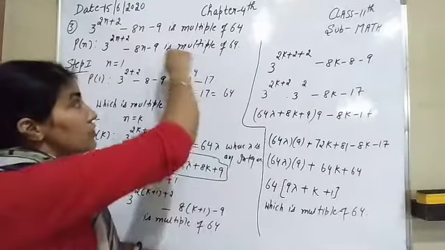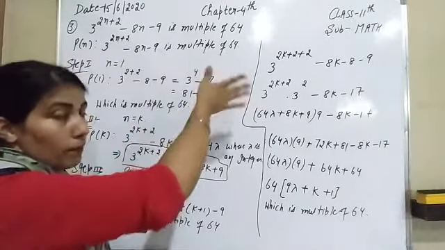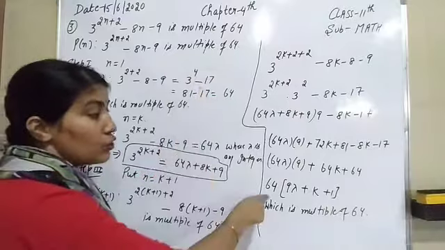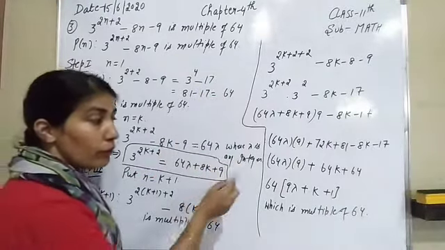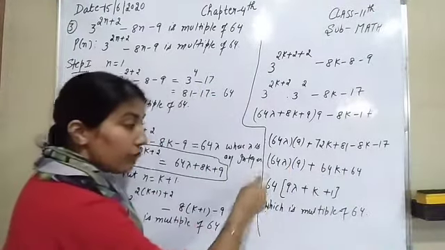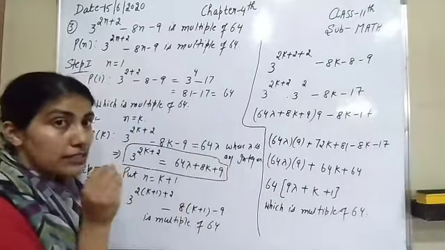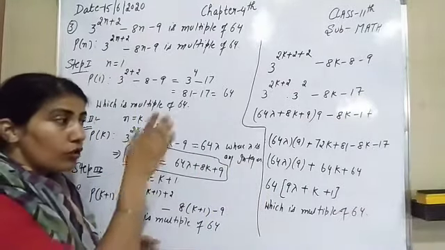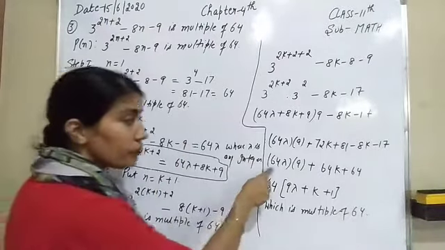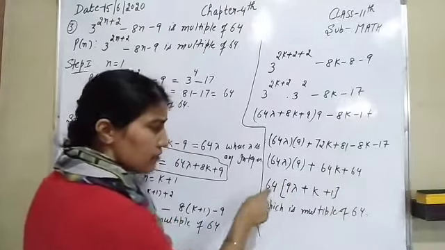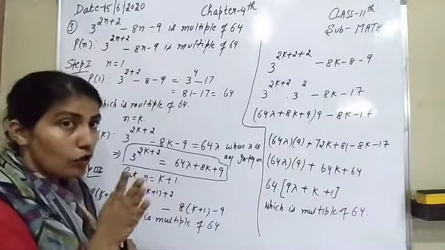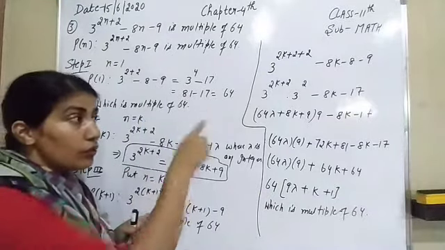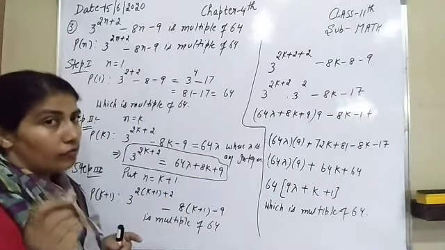After that, the number in the question which is the multiple or divisor should be the common number in the end. If it is common from all these numbers, that means you are doing the question the correct way. If 64 is not common, that means you are doing the question in an incorrect way.